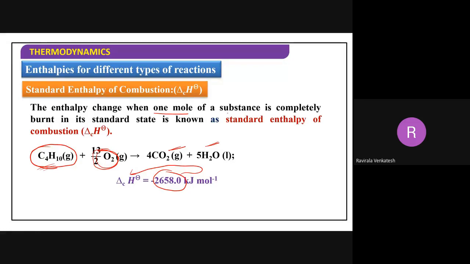For example, I write like this: carbon plus oxygen gives rise to carbon dioxide. Now, can I take this as a standard enthalpy of combustion example? No, sir. Enthalpy of combustion is equal to what here? Minus 395. No, sir. It can be taken. Why? Tell me why you can't take it here. You can take it.